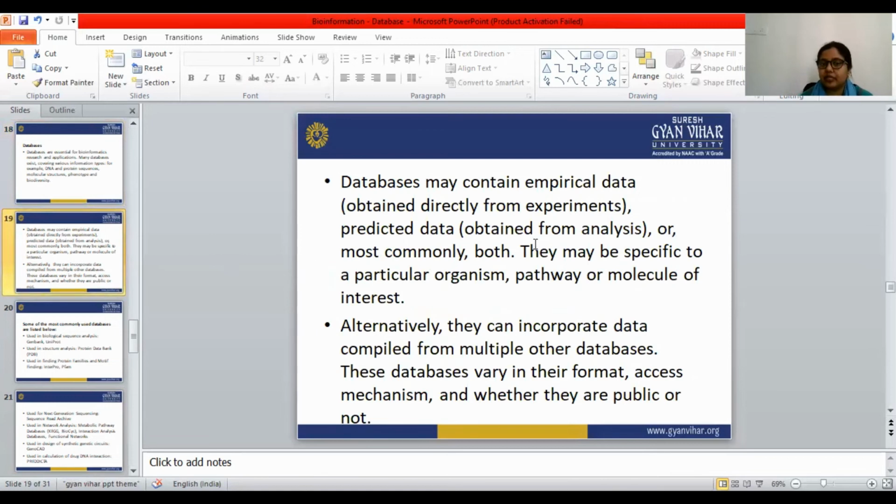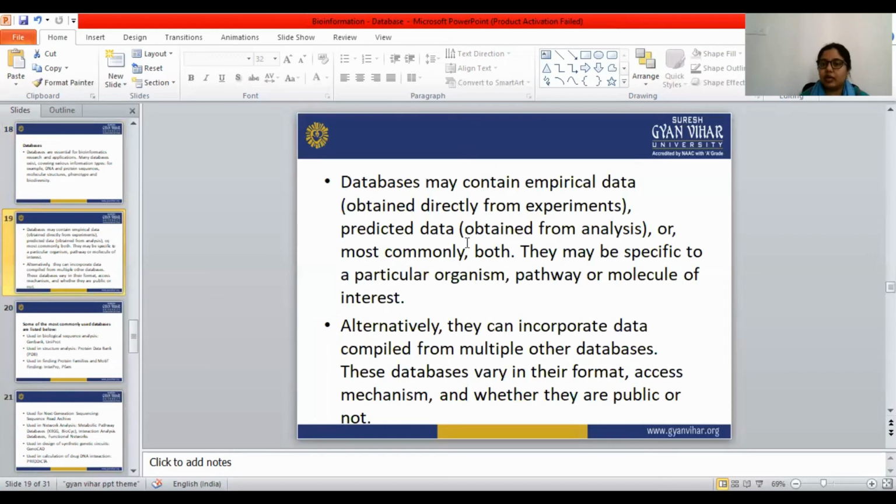Databases may contain empirical data. Empirical data is obtained directly from the experiment, and the data that is obtained from analysis is known as predicted data. So two kinds of data are available, empirical data as well as predicted data. A database may contain empirical data or predicted data, or most commonly both.